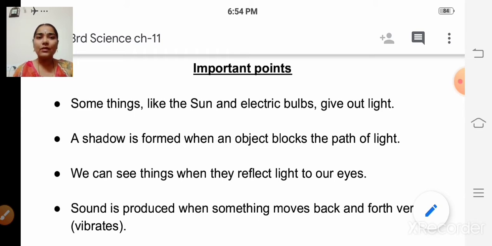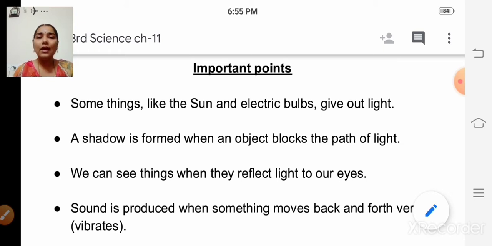So, the important points. Some things like the sun and electric bulbs give out light. So we have learned some of the sources of light, isn't it? In the daytime we get light from the sun, and in the night time we get light from an electric bulb. So these are some of the sources of light.